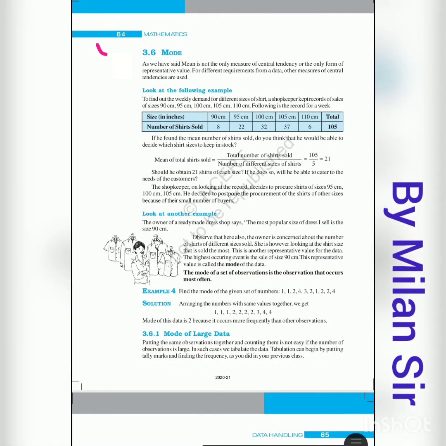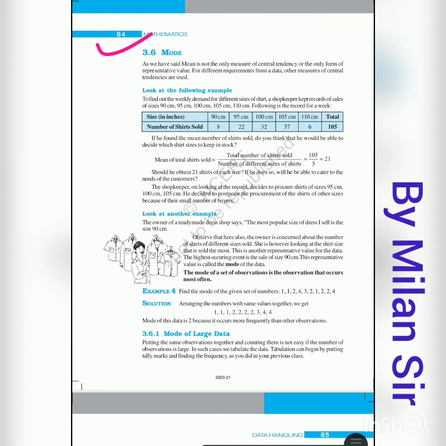After that, mode. Now if we think about the mean, here you will learn very basic things related to mean. Mean is a very big topic, and you will learn the whole topic in depth in your further studies. There are lots of advantages and disadvantages of the mean. Here you will only learn about ungrouped data.